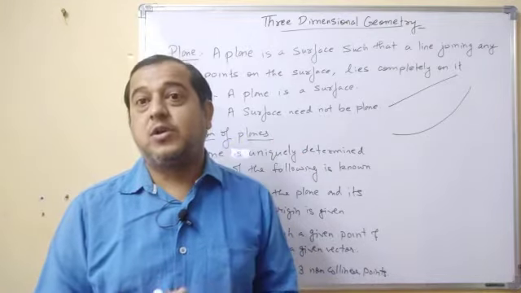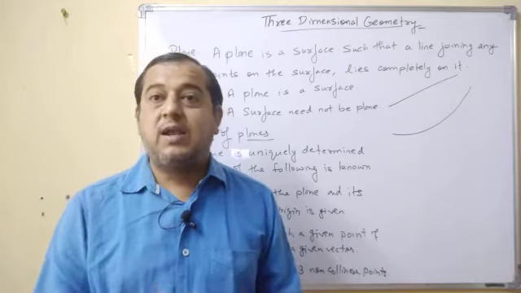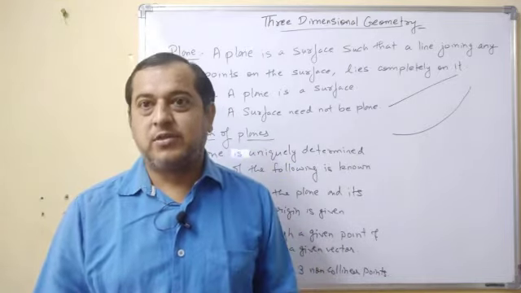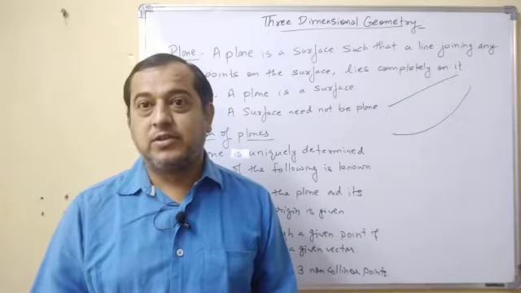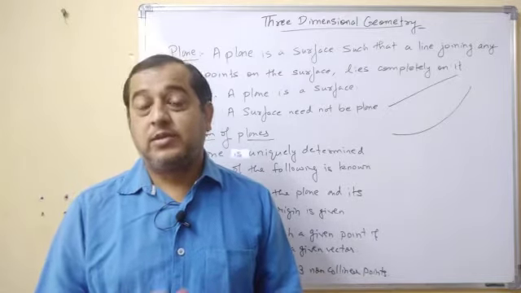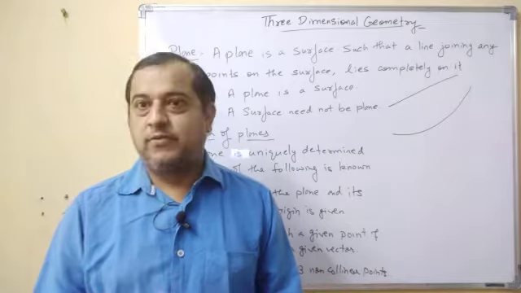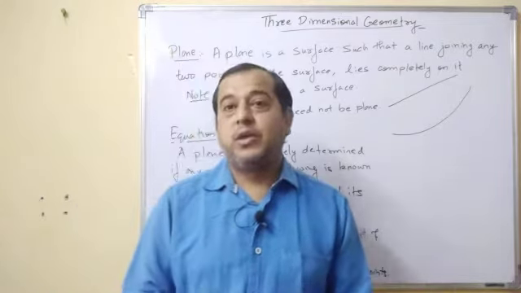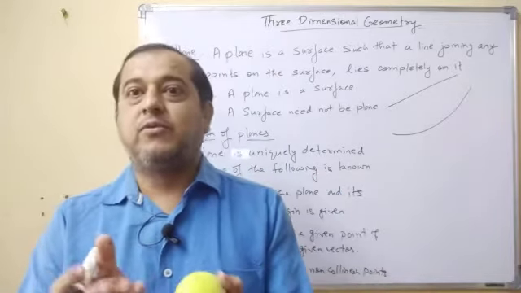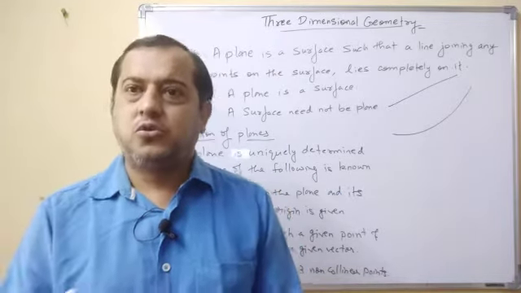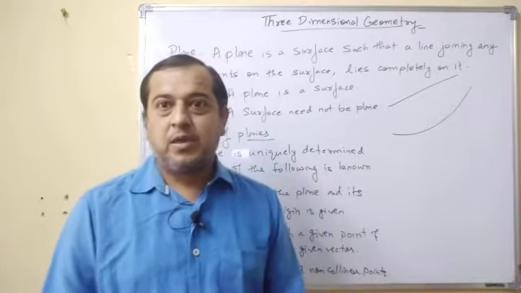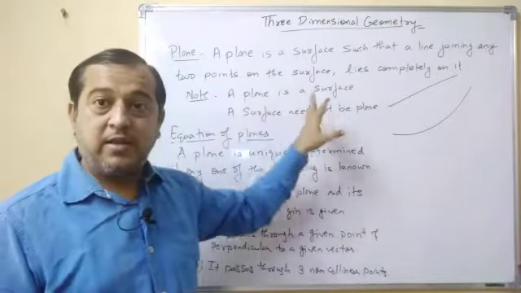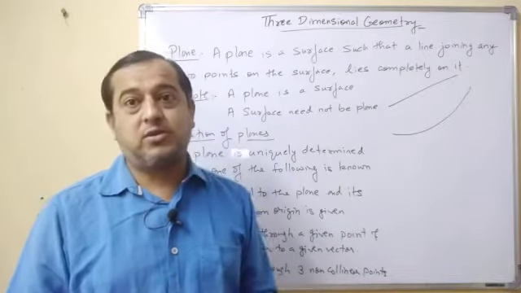So this is a surface. Now coming to surfaces, what can the surfaces be? Sphere surface, cylinder surface, cone surface, hemisphere surface. All the outer parts for which we calculate the surface areas. See, what is coming? Surface areas. So those are surfaces. Okay, clear? So please make sure that a plane is a surface, but every surface is not a plane.